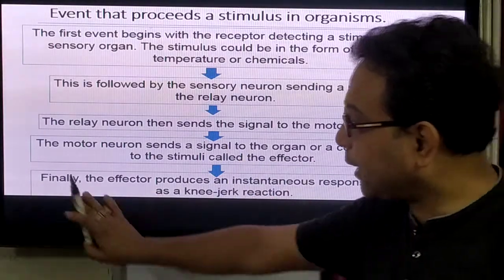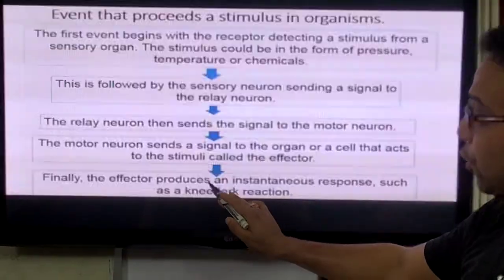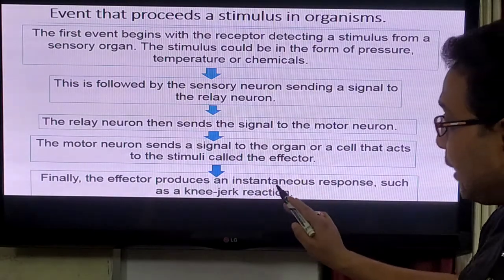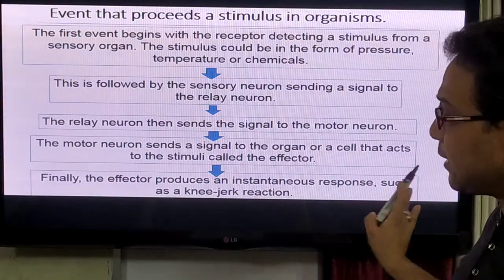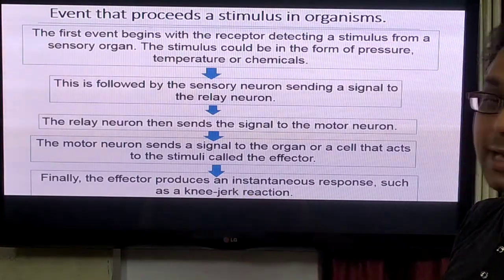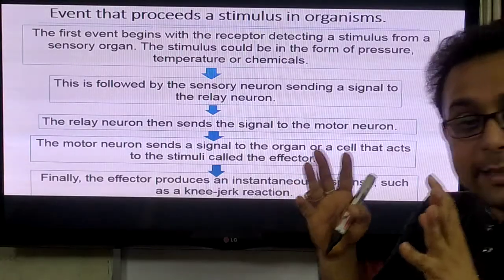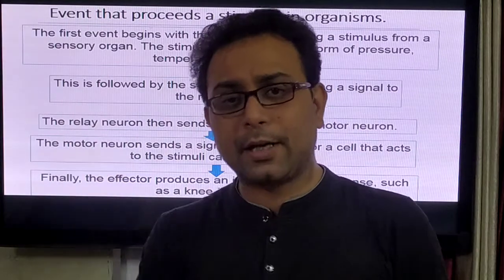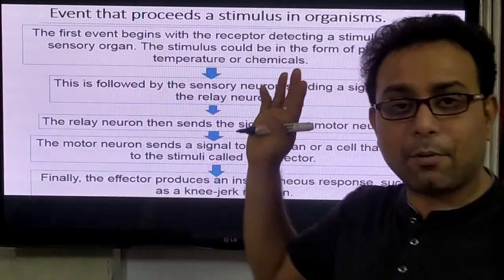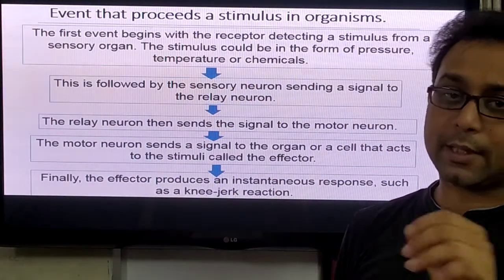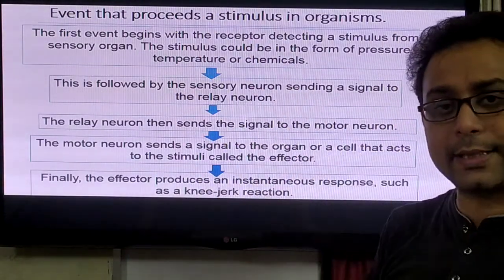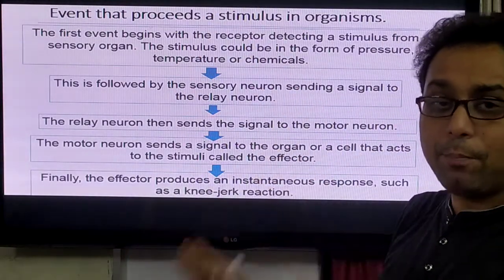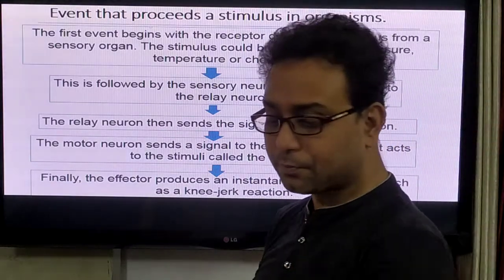After that, finally, the effector produces an instantaneous, very fast response, such as the knee-jerk reaction. This is the mechanism. In every reflex action, this type of mechanism happens. After the class is finished, please write down this step. It is very easy and very important for your syllabus.